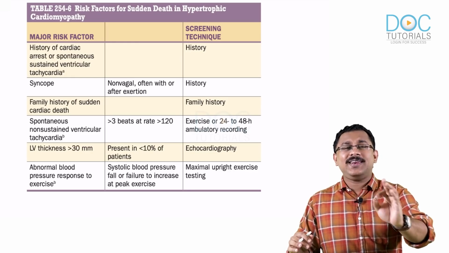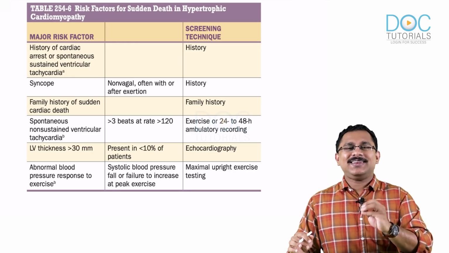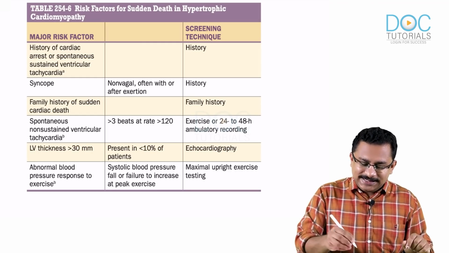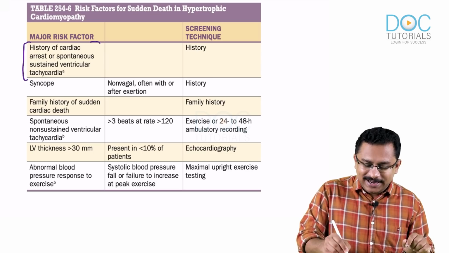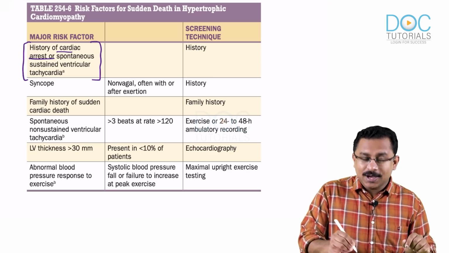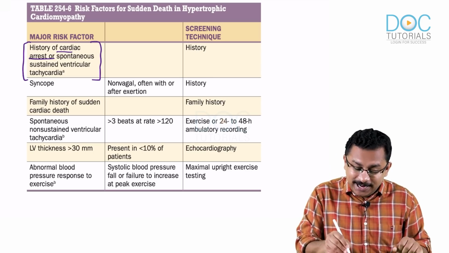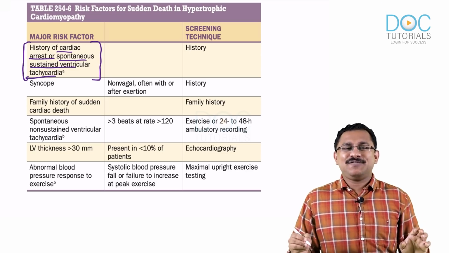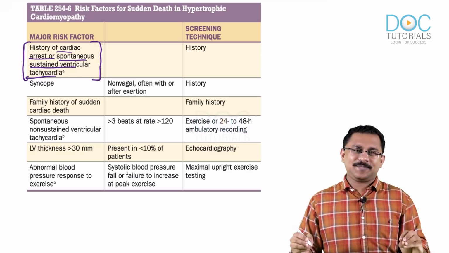Remember, this is very important. This is given in a table in Harrison, which makes it all the more important. So from the history, if the patient is having a history of a cardiac arrest or a spontaneous sustained ventricular tachycardia, definitely that is a high risk for developing sudden cardiac death.